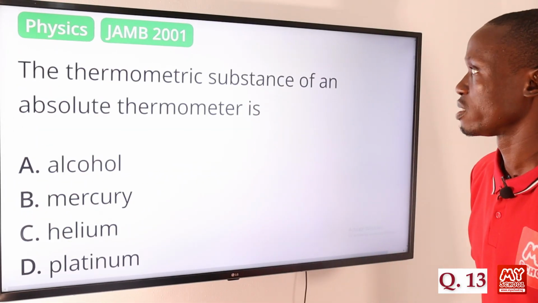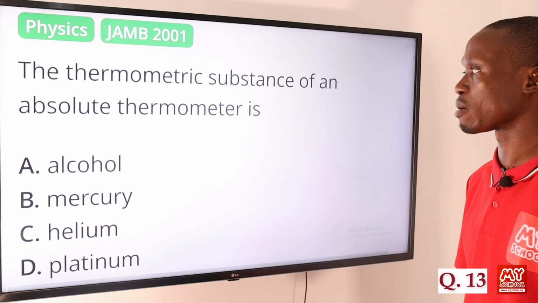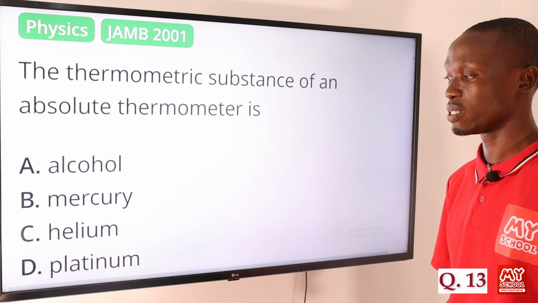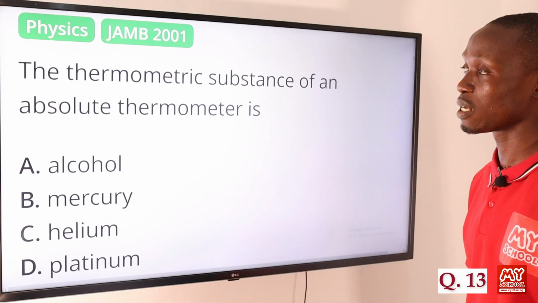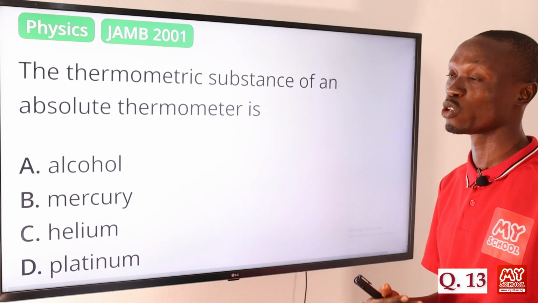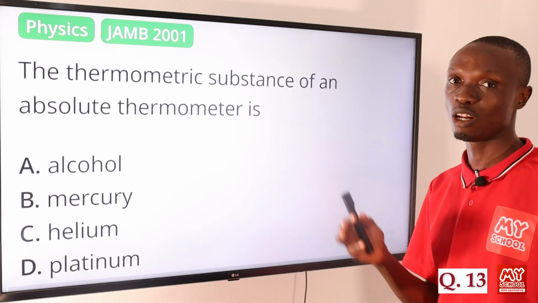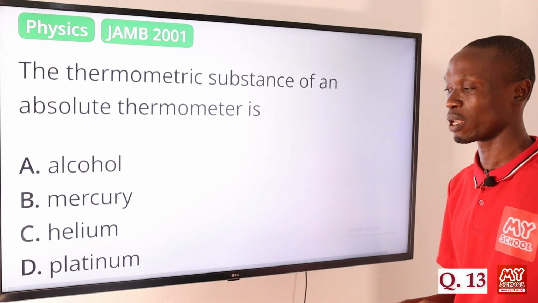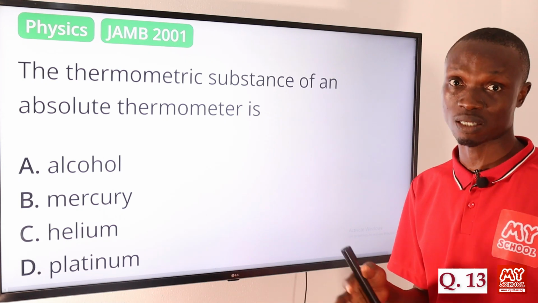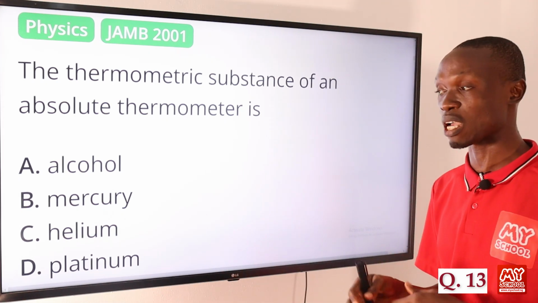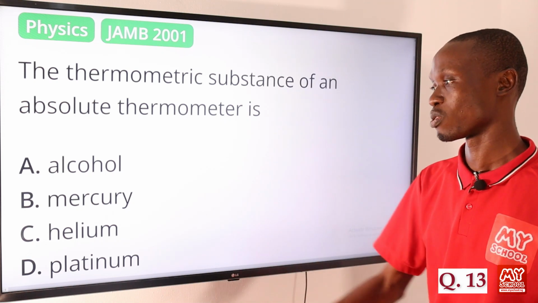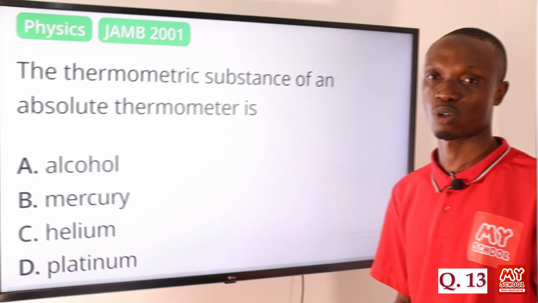Question 13. The thermometric substance of an absolute temperature thermometer is A, alcohol, B, mercury, C, helium, and D, platinum. So typically, the thermometric substance of an absolute thermometer are usually gases, such as helium or hydrogen. Okay, so that makes option C the correct answer to this question. So these gases are used because their physical properties change predictably with temperature. Okay, so that makes option C the correct answer to this question.